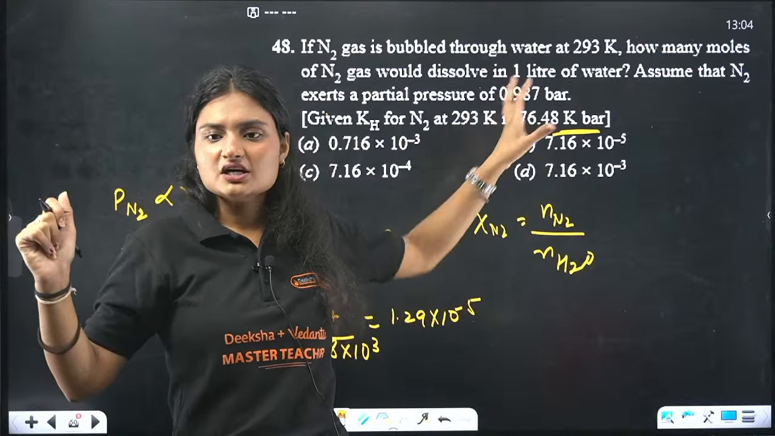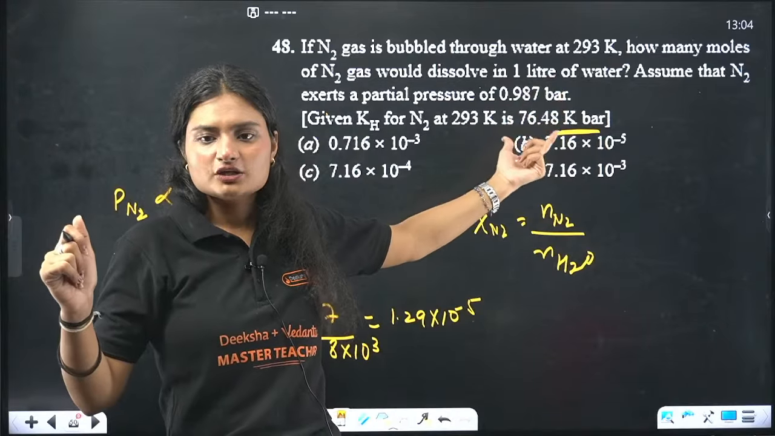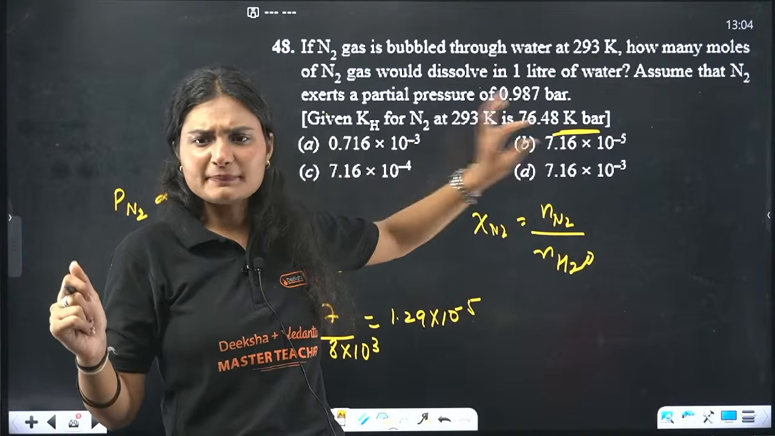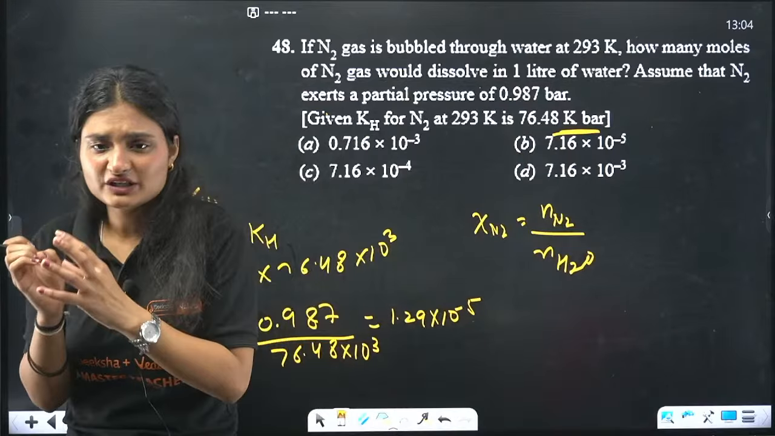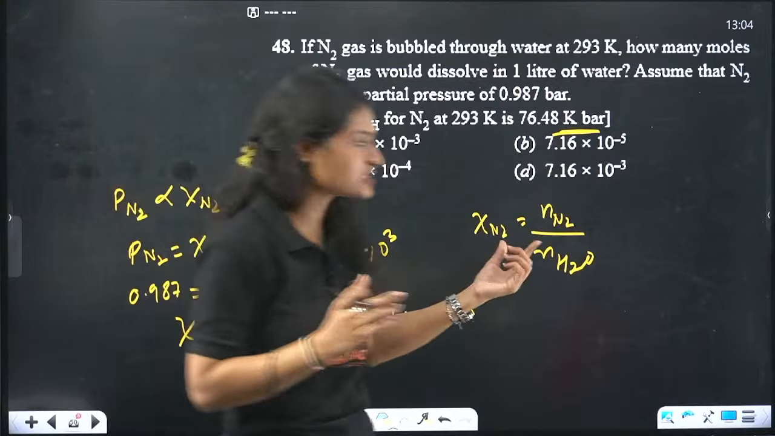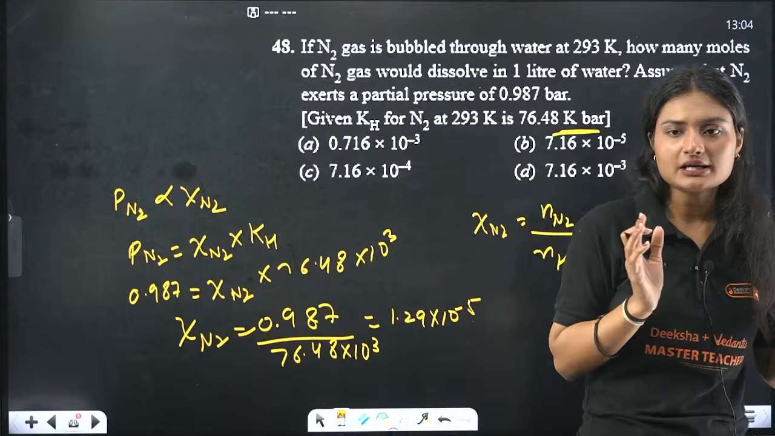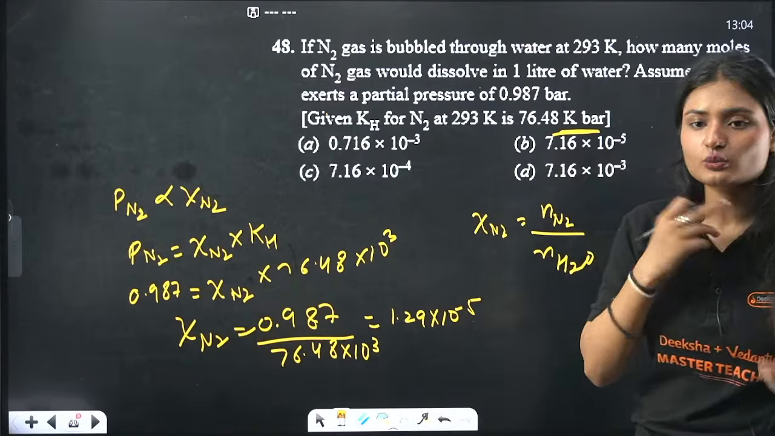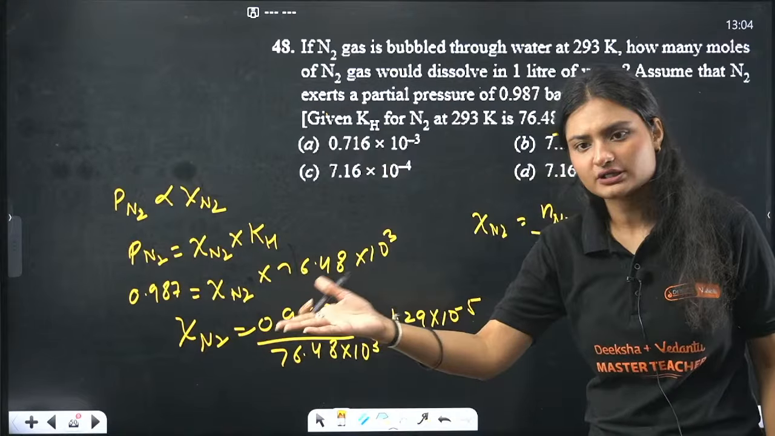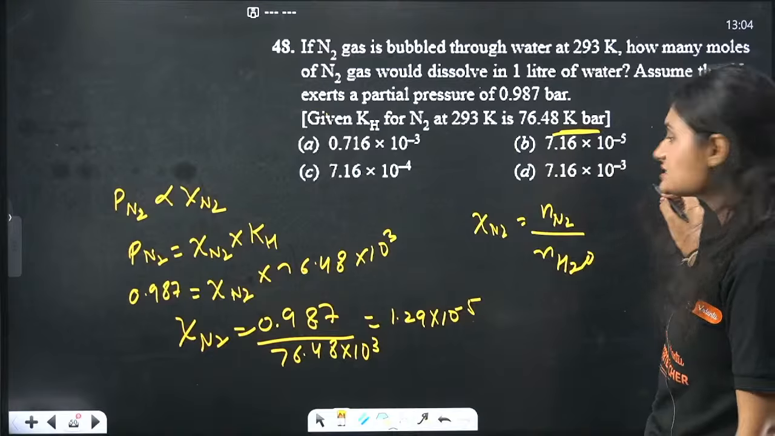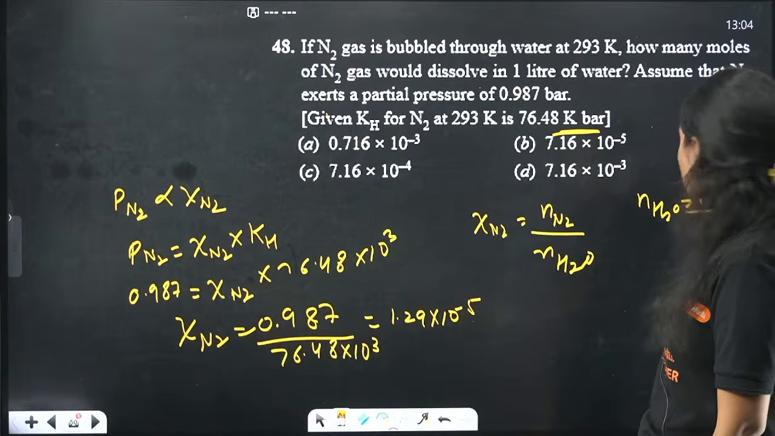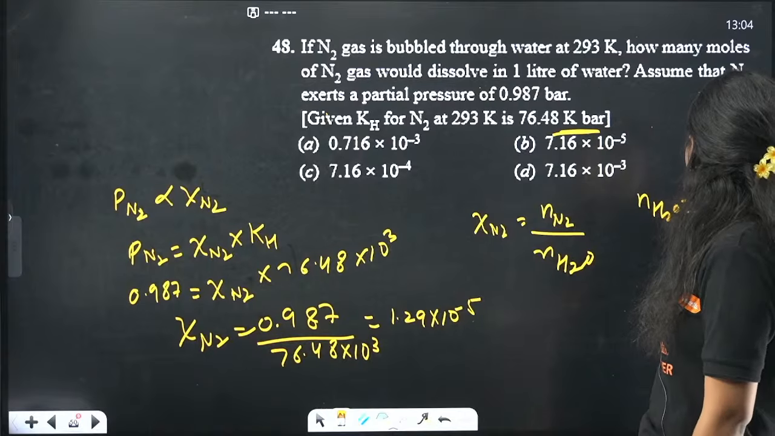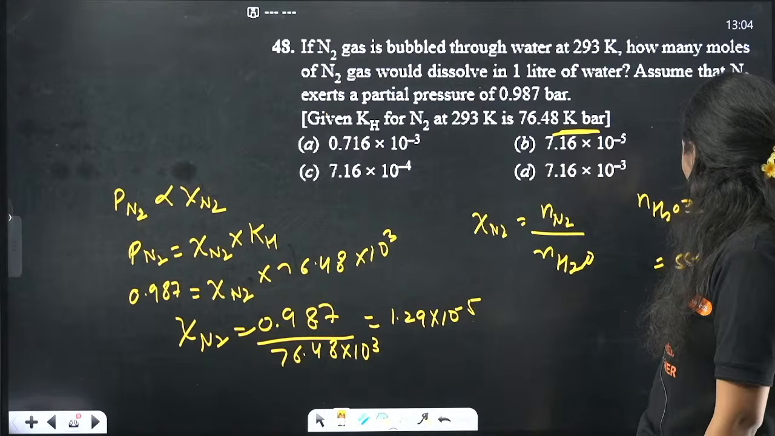So if you see, the partial pressure is only 0.987. So a very small amount of N2 will be there normally, okay? So you can just assume it. Okay, we have 1 kilogram of water. 1 liter of water means 1 kilogram of water, right? So that means how many moles? Number of moles of water is 1000, given mass upon molecular mass, which is 18, so 55.55.